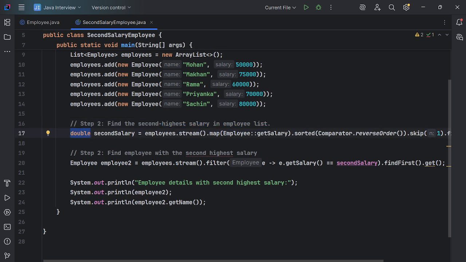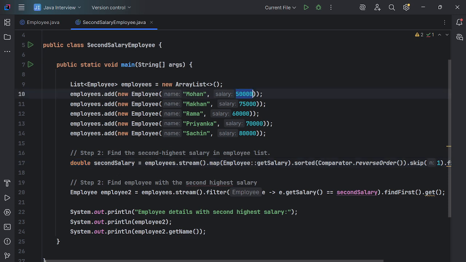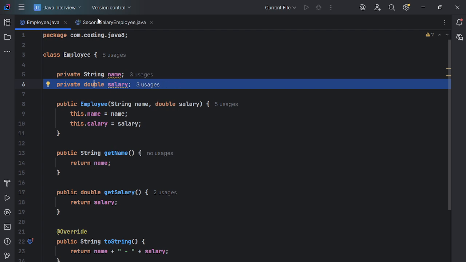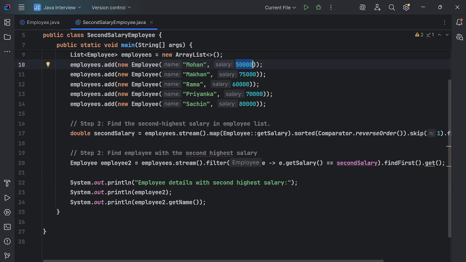For that I am taking one variable, second salary, which will store the second highest salary. I am taking double because in Employee we have given the salary data type as double. That's why for storing the second salary we are taking a double type variable. Now we are processing from the employee list using employees dot stream. This stream method will convert the complete employee object list into a stream.